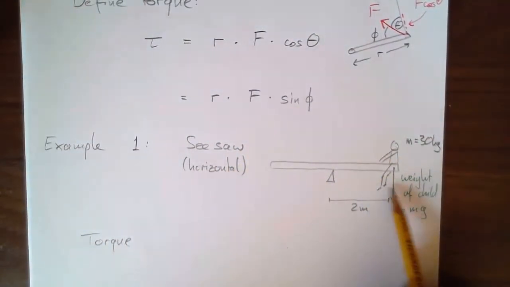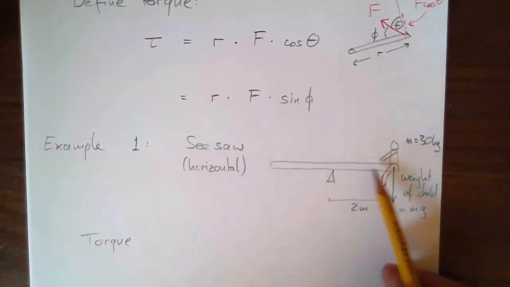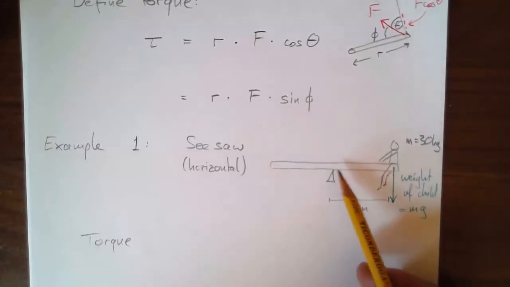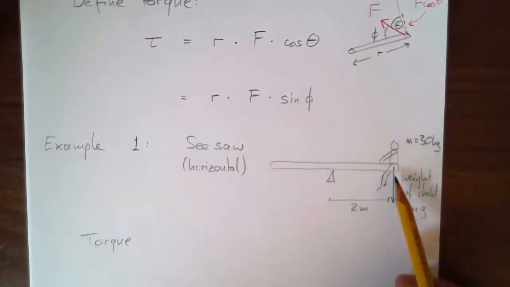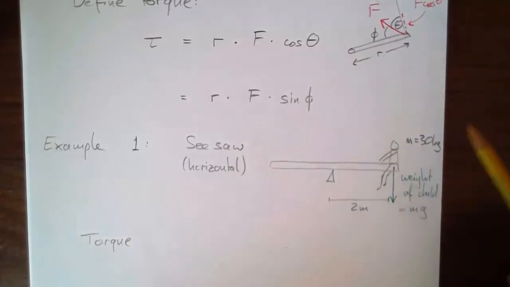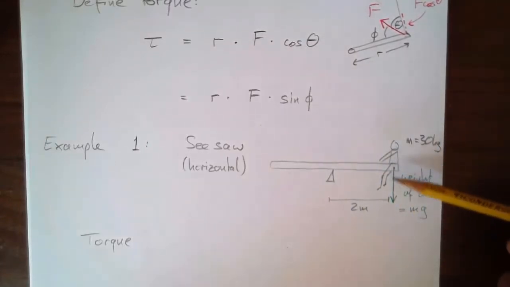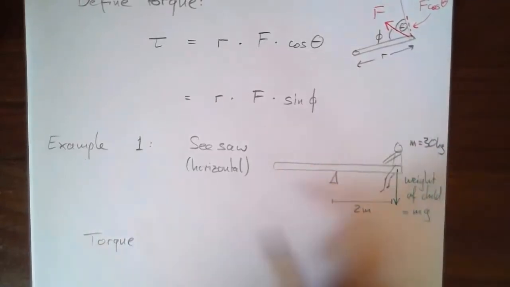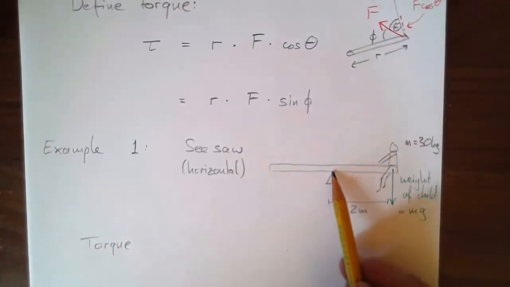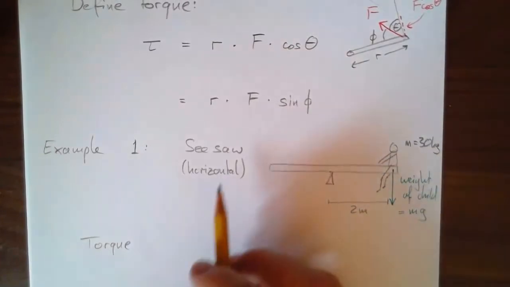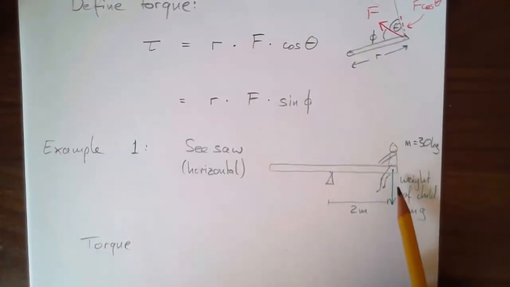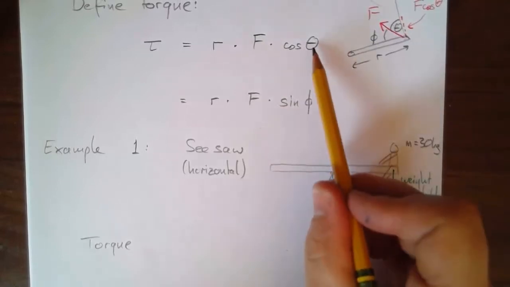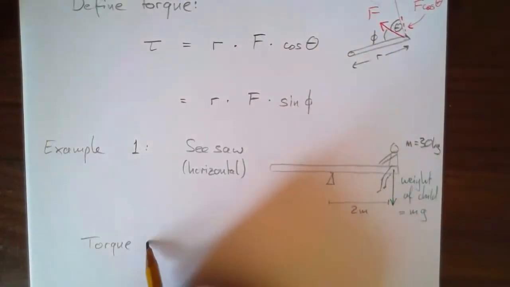Maybe the child is standing on the ground to stop the seesaw, or maybe somehow the seesaw is held in place with some other force. We're just interested in calculating the torque created by the child sitting on the seesaw. And the child is sitting 2 meters from the pivot point. So the force is straight down, right? So theta is going to be 0.